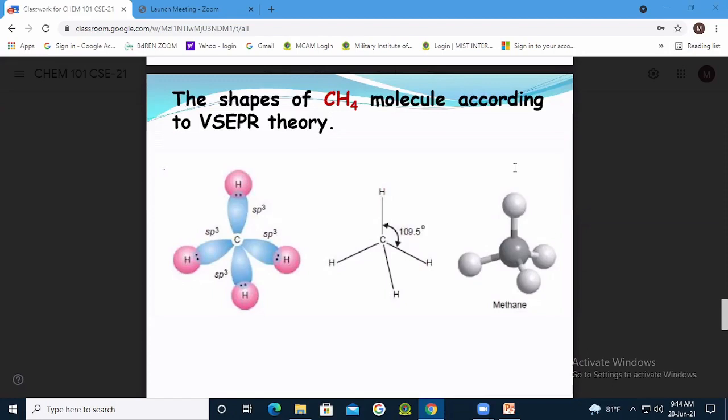Sir, we have 3-4 bond pairs of electrons here which repel each other with the same force. So sir, the angle between them stays constant, which is 109.5 degrees. Yes, what is the name of this structure? Tetrahedron, sir. Very good.